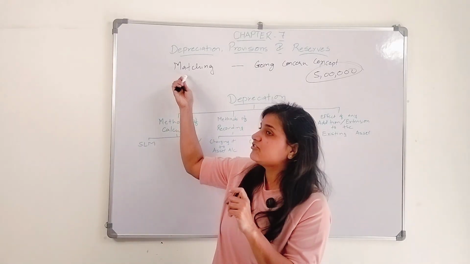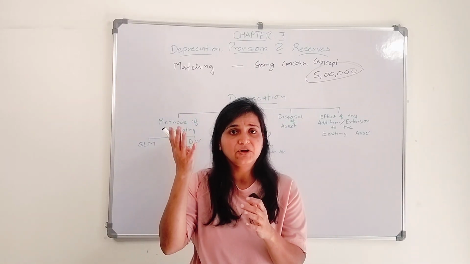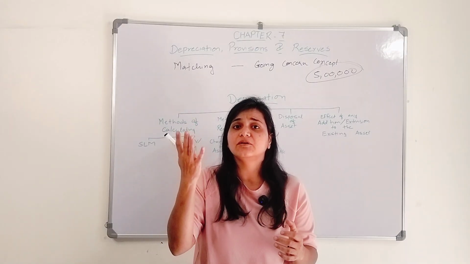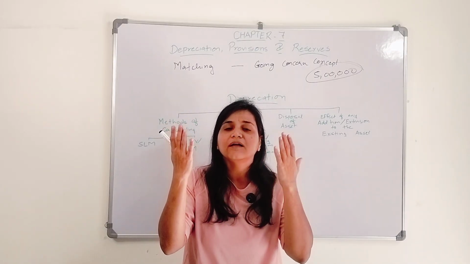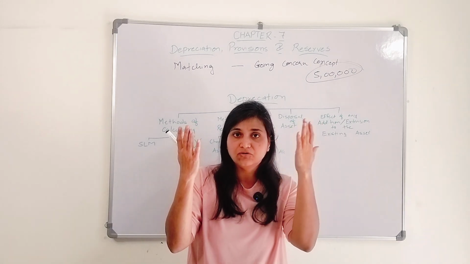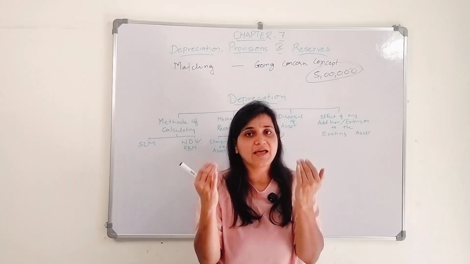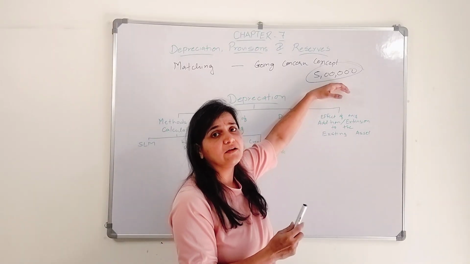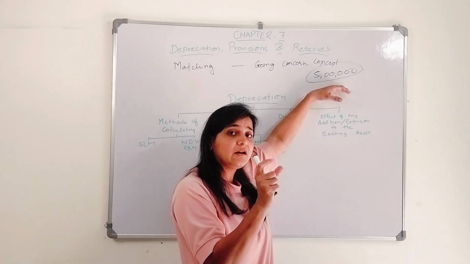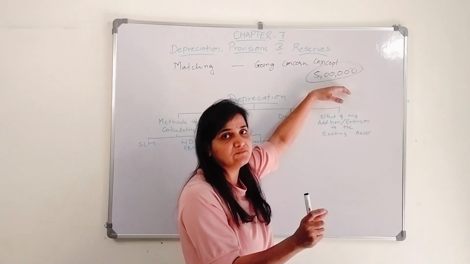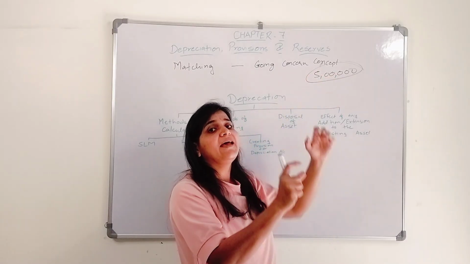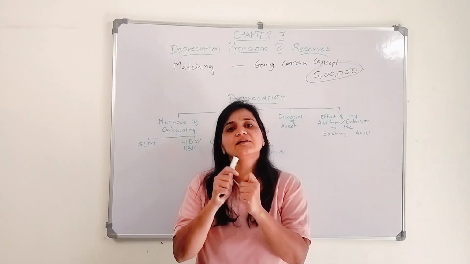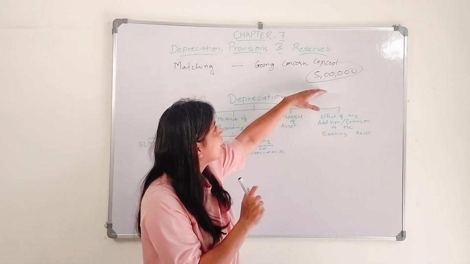Why do I say matching concept? Because for that particular year, the revenue which you have earned because of a certain asset, you need to match it with the expense of that particular year. So when I am buying machinery of 5 lakh rupees, that year I have used that machinery, and that machinery has helped me generate revenue, so I will consider that part as an expense.